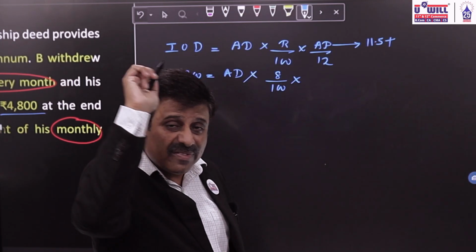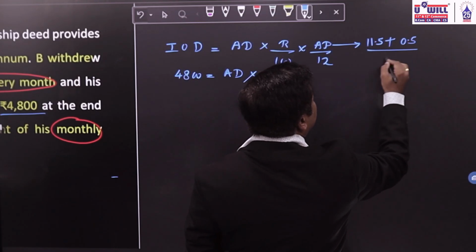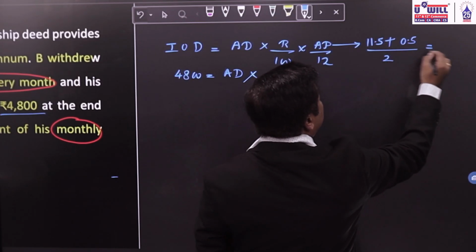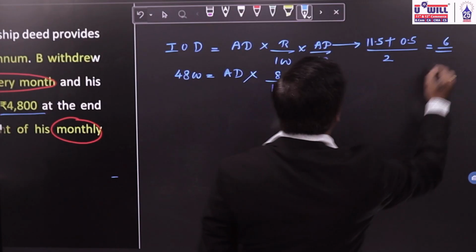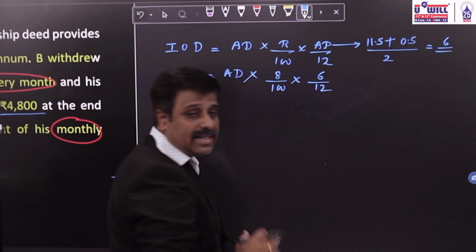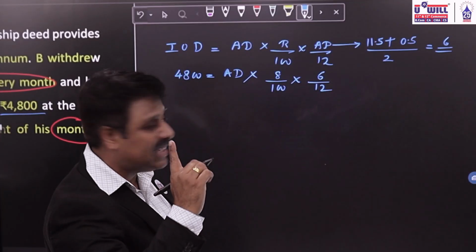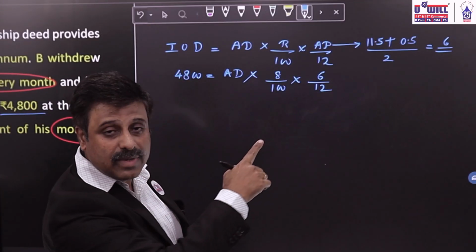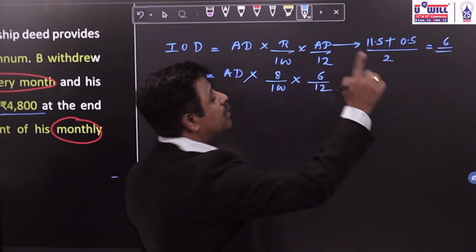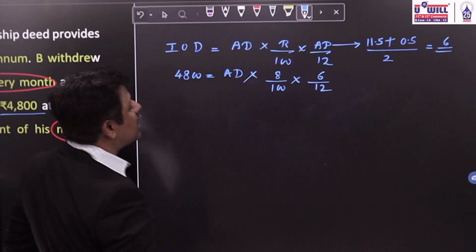Last drawings will be on 15th March. So what will be the period after last drawings? Only half a month. 11.5 plus 0.5, 12, divided by 2. What will be the average period? 6 months. I hope everyone is clear with this. If you withdraw the money on the 15th of every month, then for 15th April, 11 and a half months will be left for the first drawings. For 15th March, the last drawings, half a month will be left. Average period will come to 6 months.